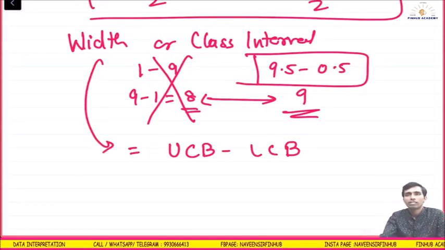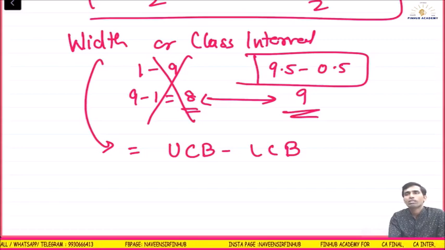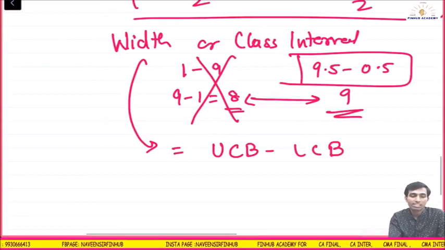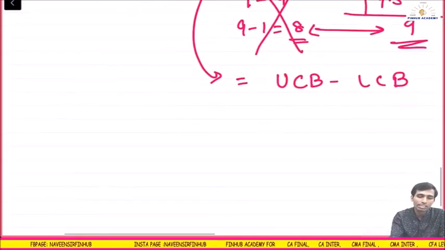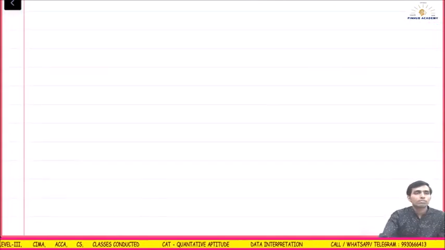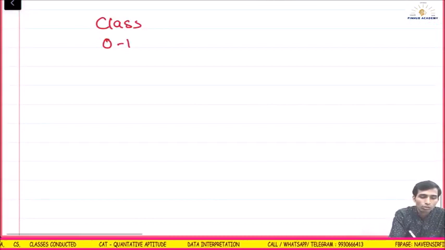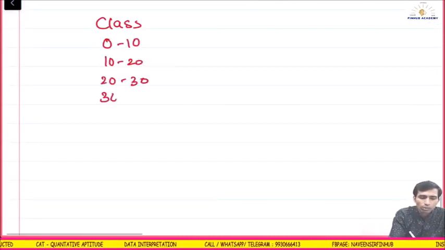Okay, that is one thing. Sometimes they ask you the density of the class. Let me give you one example. Let's say here is a class. I'm taking continuous classes 0 to 10, 10 to 20, to make it easy, 20 to 30, 30 to 40, something like this.